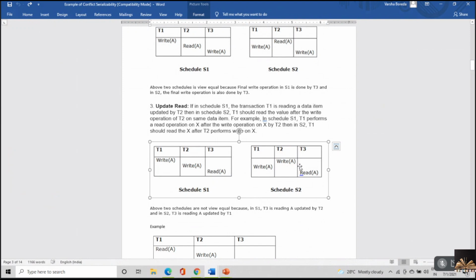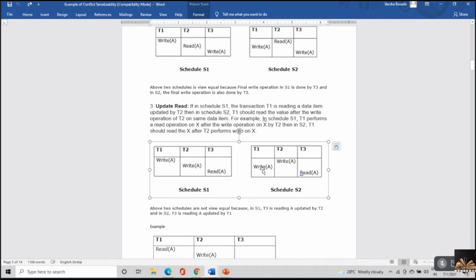Now in schedule S dash also, it should happen in the same way. T3 is performing a read operation on A, but on A as updated by T1, not T2, because after T2, there is a write operation with respect to T1.